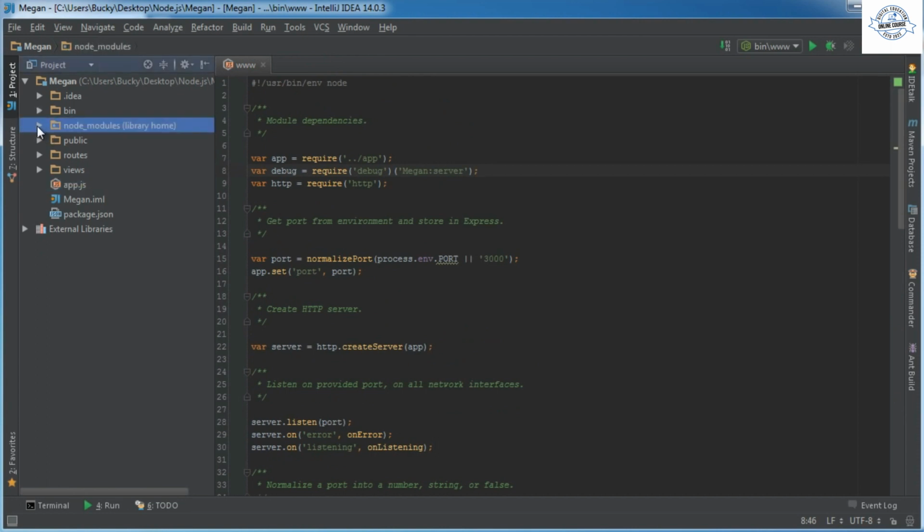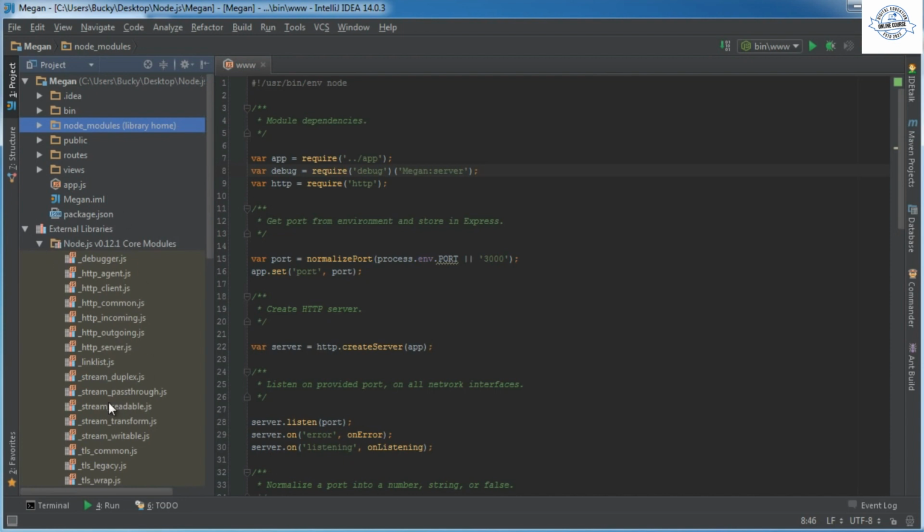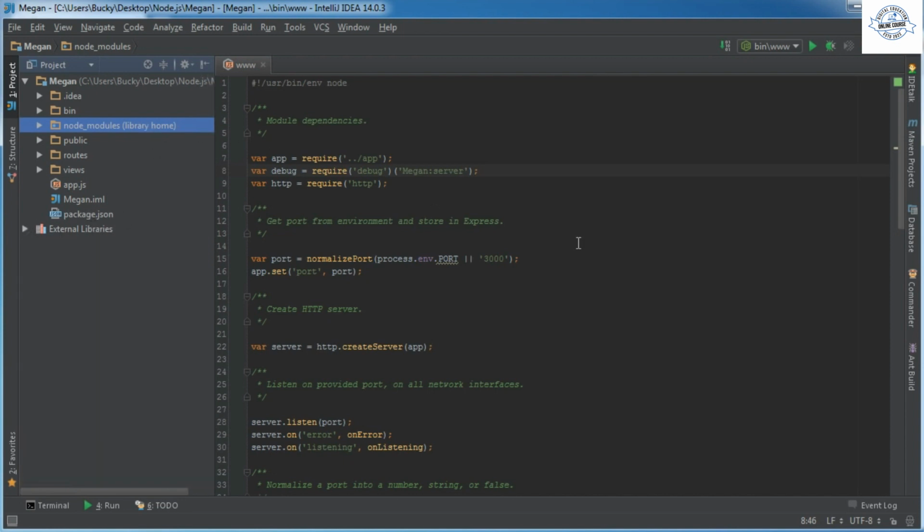Now these node modules, these are all of the modules in addition to the core modules. So again, anytime we use Node, we get all of the core modules, and we can see those in the external libraries. Now, what Express did is it downloaded a bunch of additional modules that we need in addition to the core modules, and if we ever need any more modules other than the core ones, then those are going to go in the node_modules directory as well.